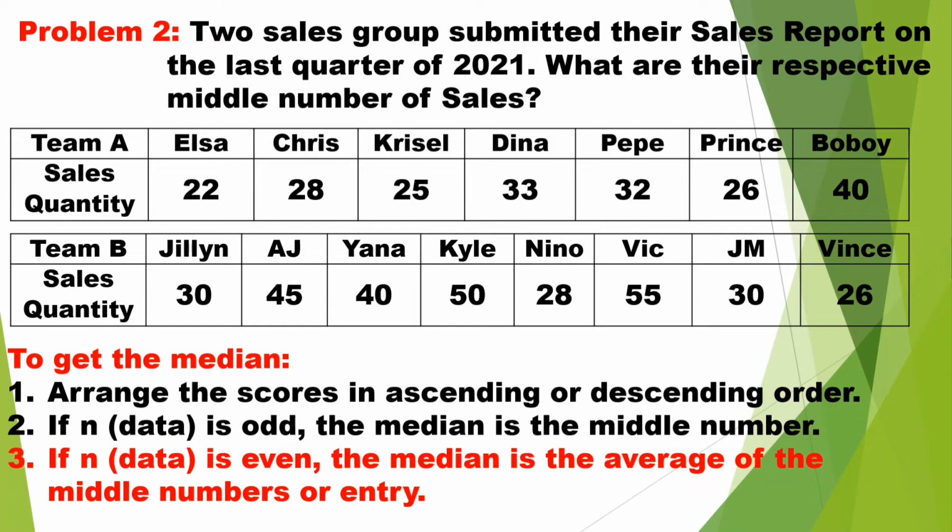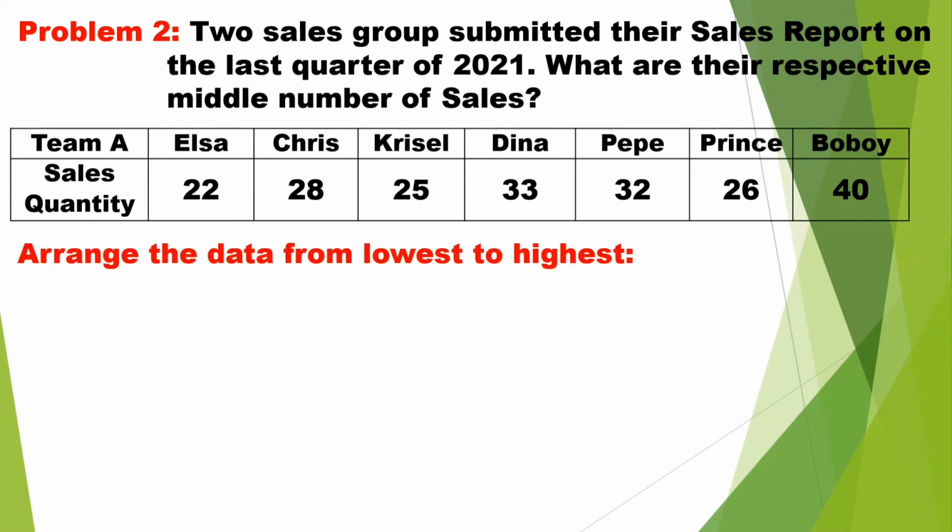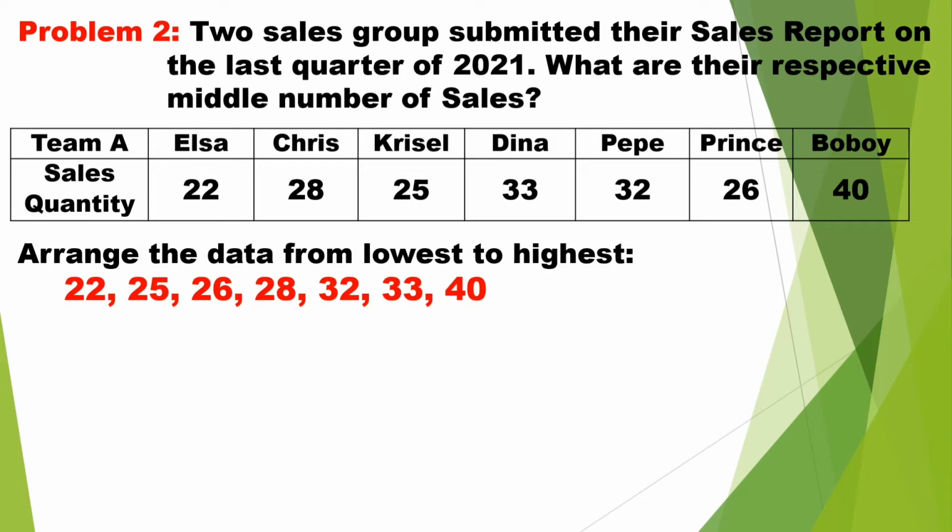To find the median of Team A, let us arrange the data from lowest to highest. Goes like this: 22, 25, 26, 28, 32, 33, and 40.